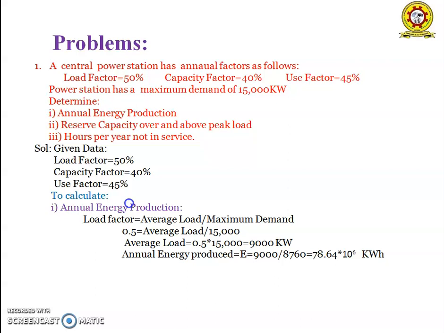average load. The average load is determined from the formula for load factor. Load factor is equal to average load by maximum demand. By substituting the values of the load factor and the maximum demand, we will get the average load as 9,000 kilowatts. So annual energy produced is equal to average load times the number of hours per year, that is 8,760 hours. By substituting these values, we will get the annual energy produced E is equal to 78.84 into 10 to the power of 6 kilowatt hours.